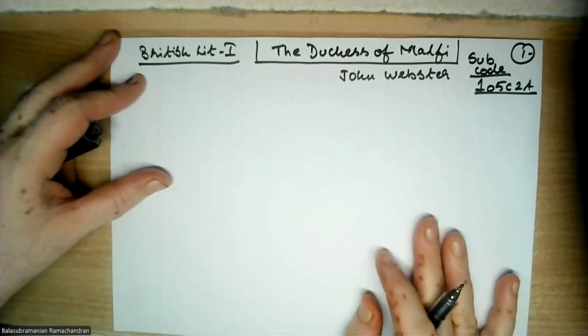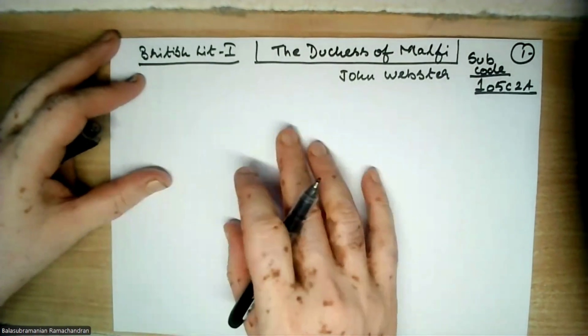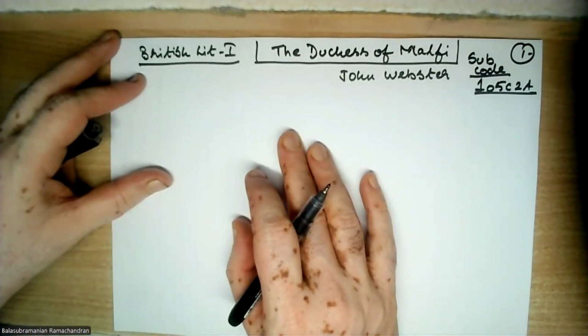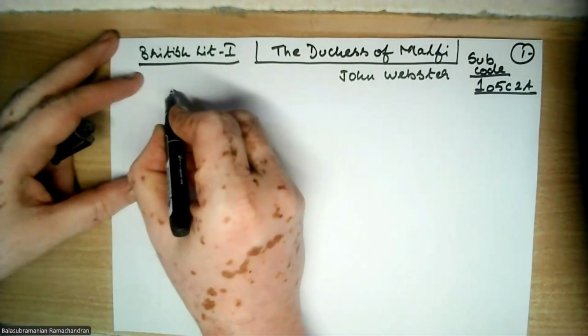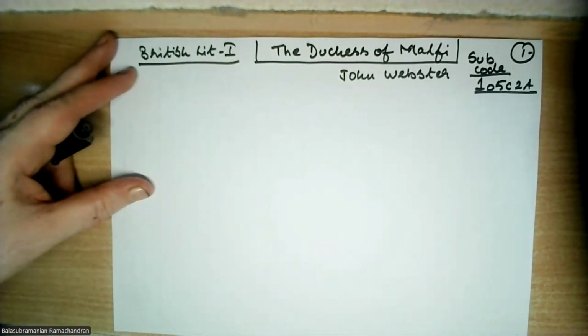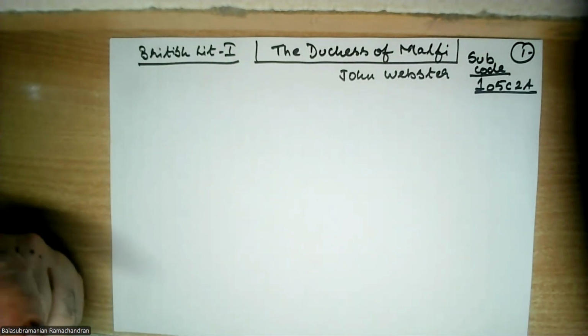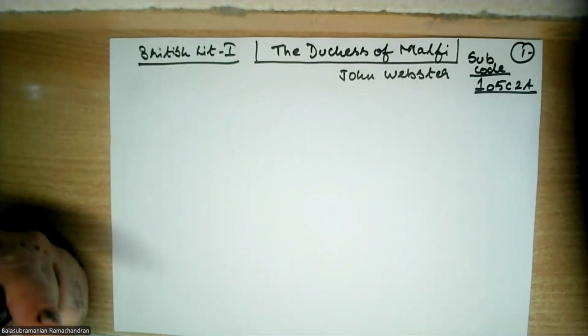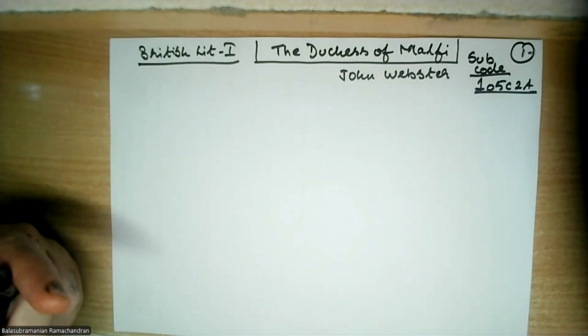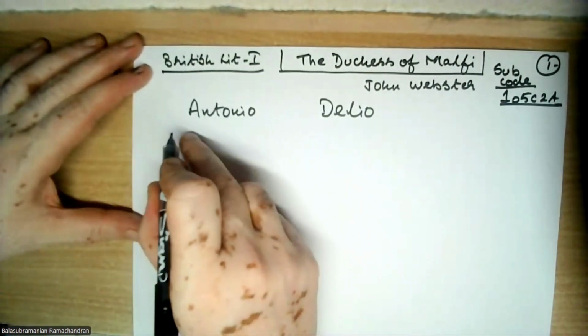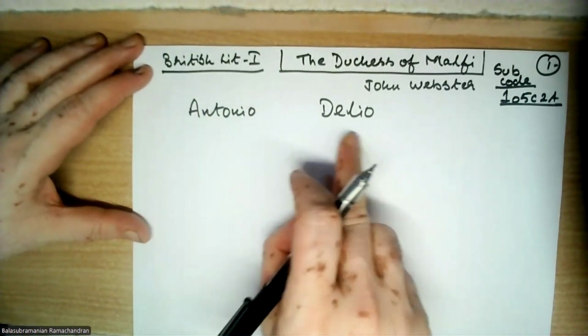Now let us begin. The Duchess of Malfi takes place in 15th century Italy. Let us get straight into the play, into the action. So we meet two people, and these people are called Antonio and Delio. These two people meet and they are friends.